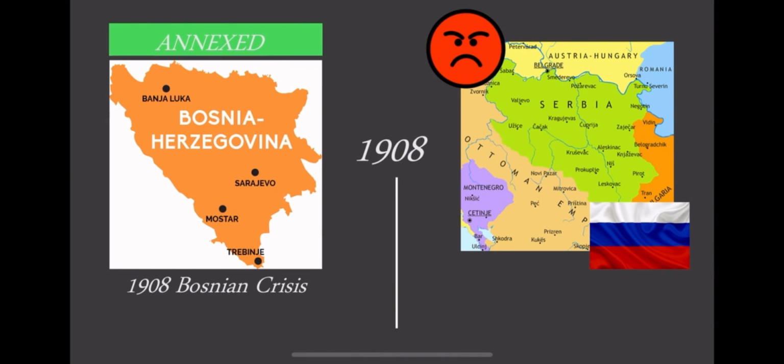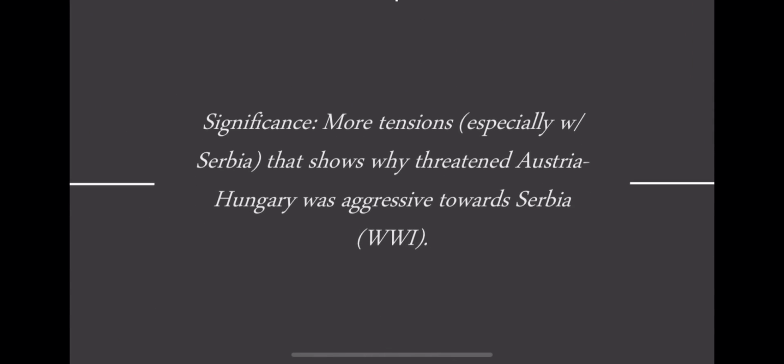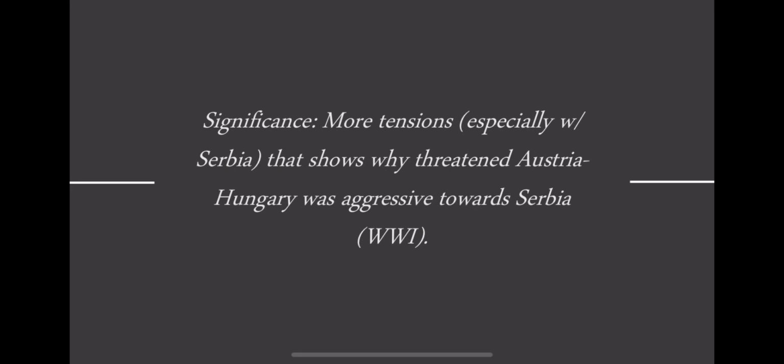Even with alliances like the Triple Alliance, Austria-Hungary still felt threatened. By the 1900s, fear of Serbia's growing power and nationalist movements made the empire unstable, and this instability set the stage for the assassination of Archduke Franz Ferdinand in 1914.